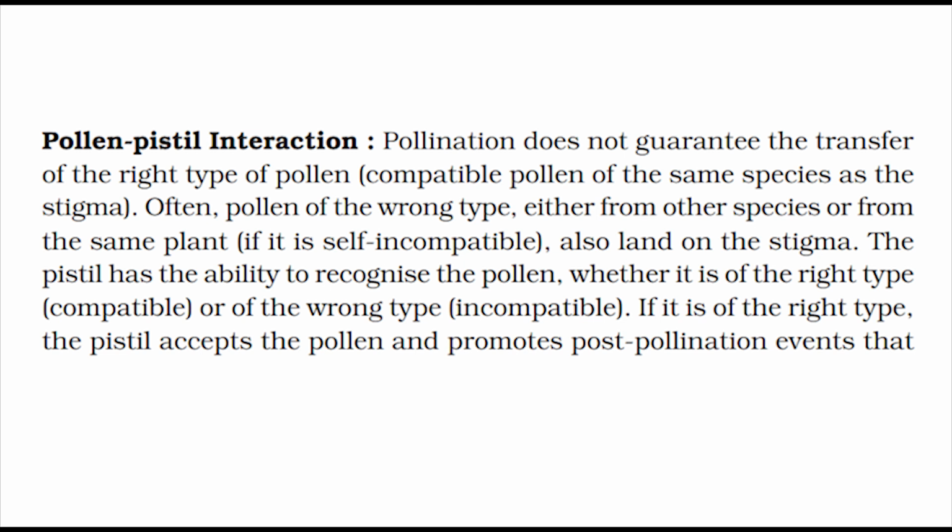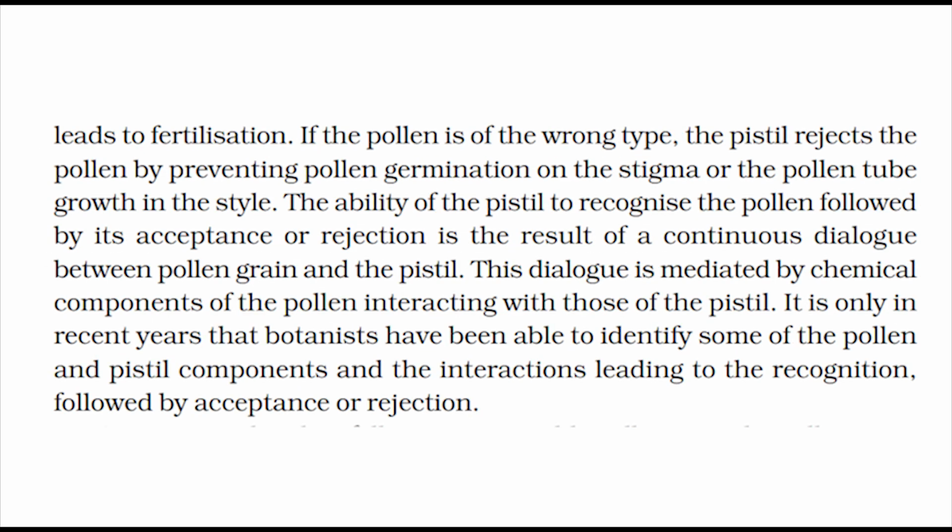The pistil has the ability to recognize the pollen, whether it is of the right type, compatible, or of the wrong type, incompatible. If it is of the right type, the pistil accepts the pollen and promotes post-pollination events that lead to fertilization. If the pollen is of the wrong type, the pistil rejects the pollen by preventing pollen germination on the stigma, or the pollen tube growth in the style.